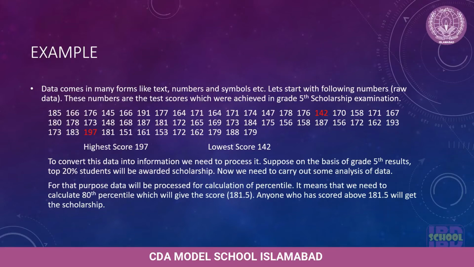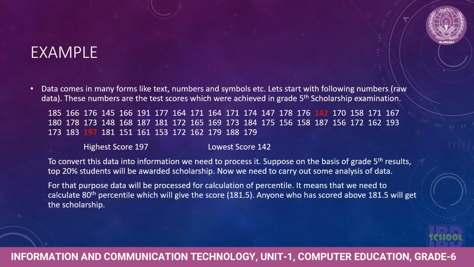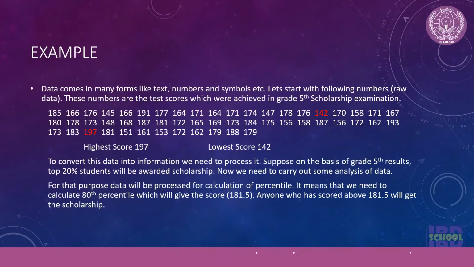Now, if we want to convert this data into information, we need to process it. Suppose on the basis of grade 5 results, top 20 students will be awarded scholarship. And if we want to award them scholarship, we need to analyze their marks.